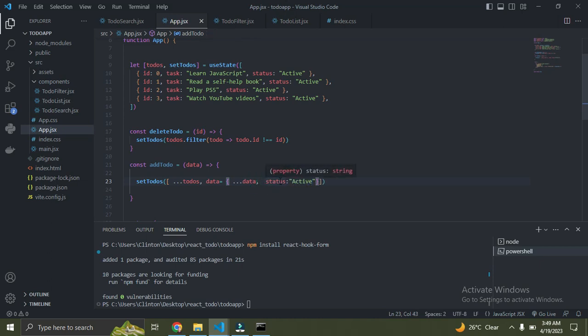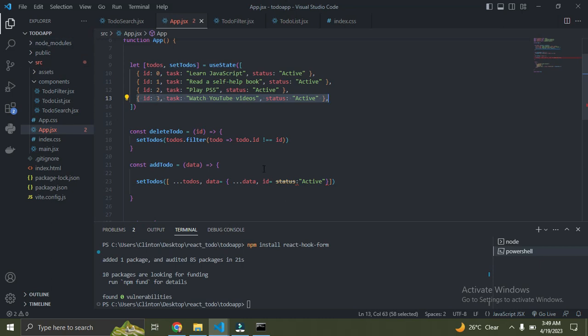So how do we get our ID? This is how we get the ID. I'll just do some calculations there. Right now I want to get the ID of the last item, and then for the incoming item, we need to add 1 to the ID of the last item.